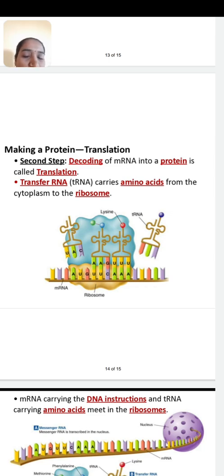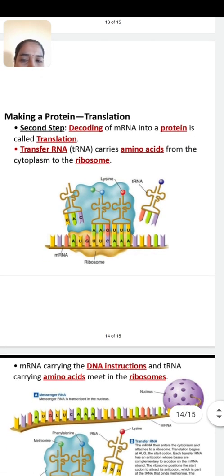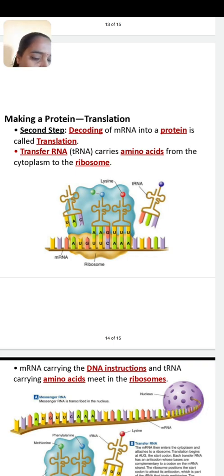Then we start the process of translation. The translation process involves two main steps. The first step is known as the formation of the AA-tRNA complex, where AA means amino acid and tRNA. In this process, what happens? There are 20 different amino acids which are known to form proteins.